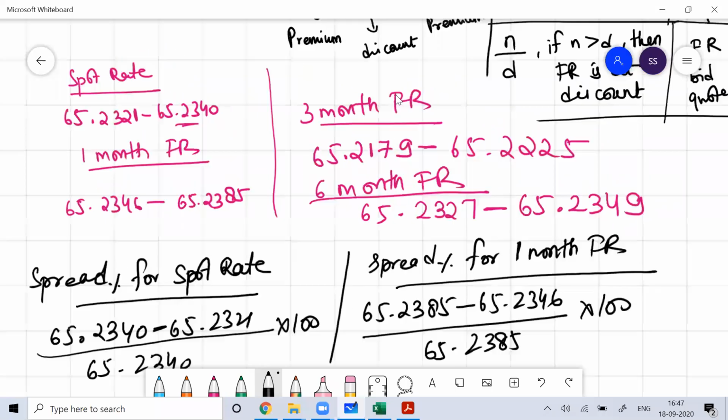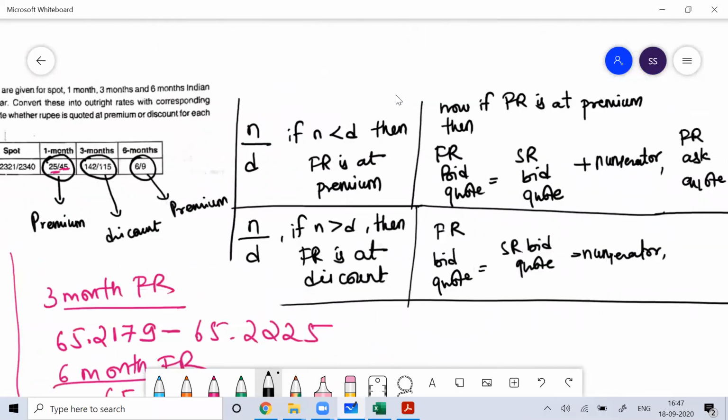Whenever it is at a premium, the forward rate will be more than the spot rate. Whenever it is at a discount, the forward rate will be lesser than the spot rate. So whenever it is at a premium, add the value to the spot rate.